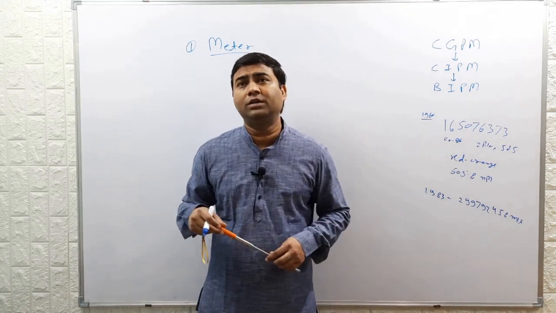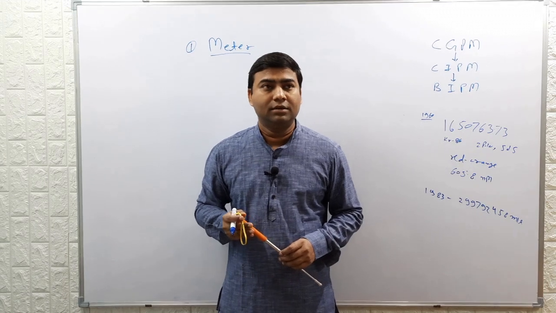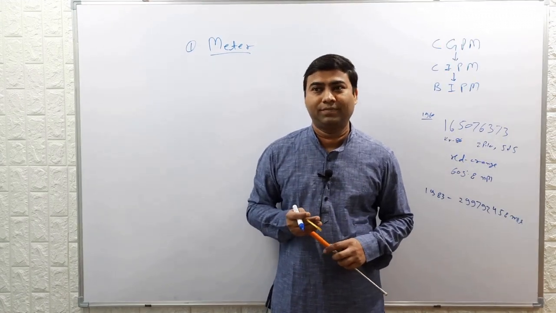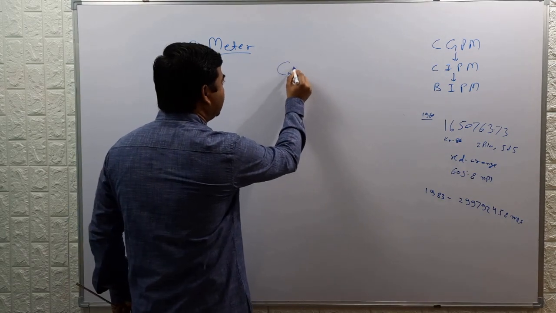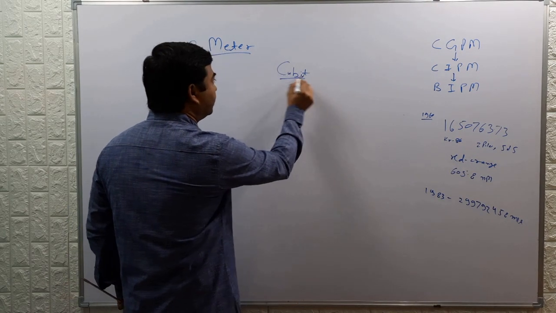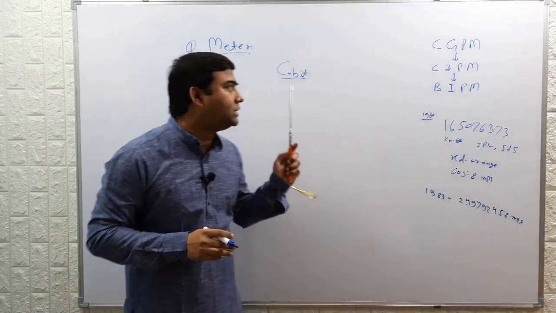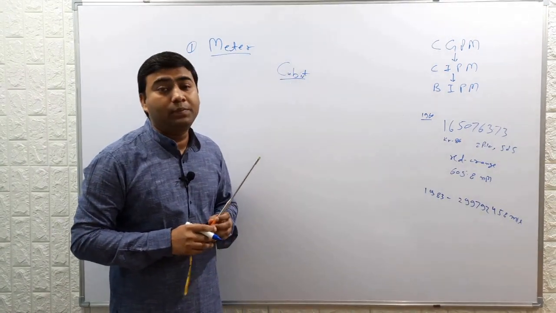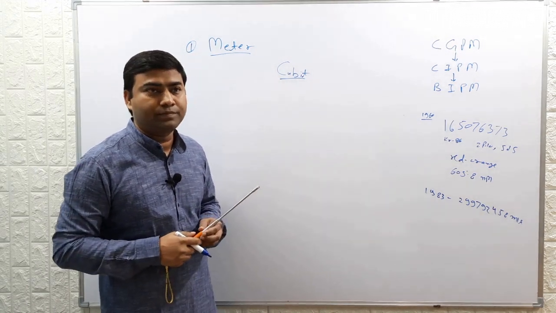Similarly, one of the oldest units of length is the cubit. Cubit is one of the oldest units of length, and this unit was given by the Egyptians.